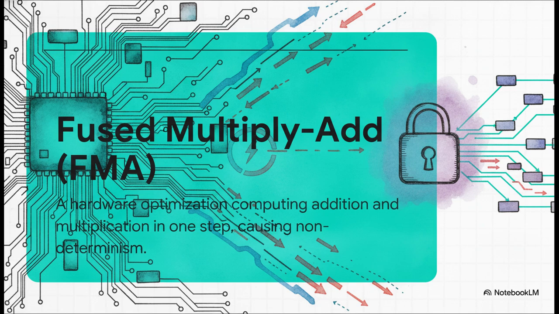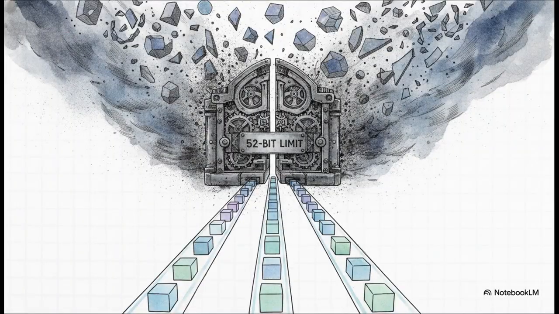Imagine you and a friend are using two different calculators for the exact same math problem, and you get slightly different answers. Because different hardware platforms handle this single-step rounding differently, it introduces non-deterministic variations. And in a distributed truth engine, that tiny divergence is catastrophic. So the crucial point is how CIRP neutralizes these anomalies. It mandates the total deactivation of FMA instructions, no exceptions.